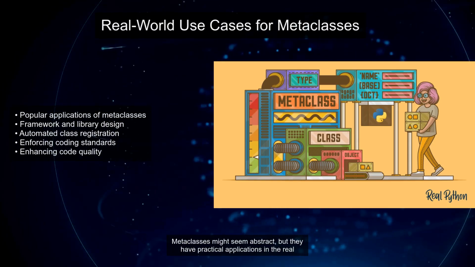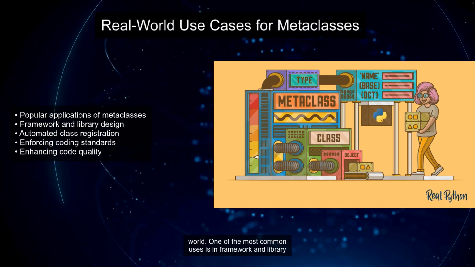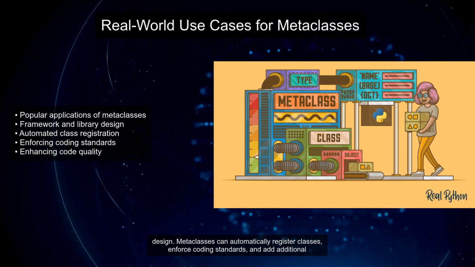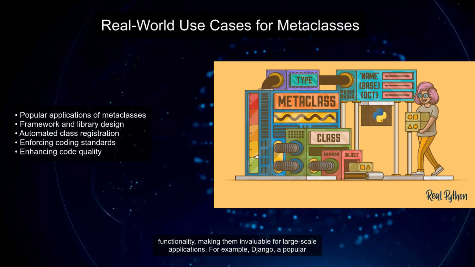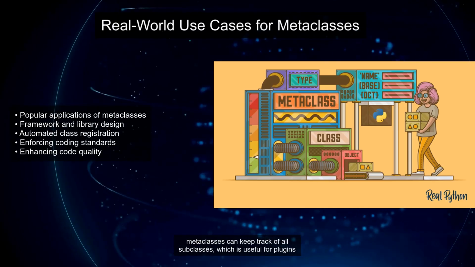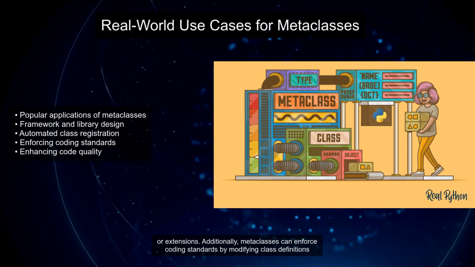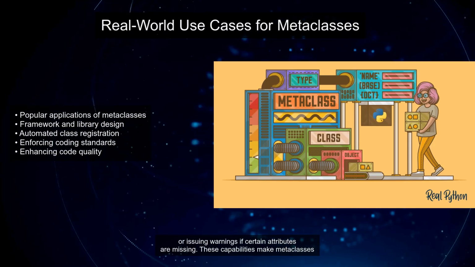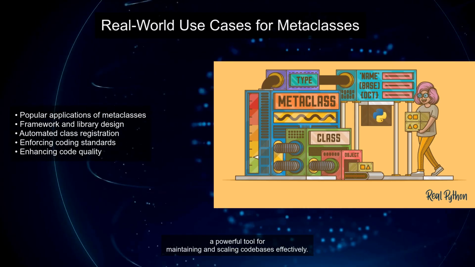Metaclasses might seem abstract, but they have practical applications in the real world. One of the most common uses is in framework and library design. Metaclasses can automatically register classes, enforce coding standards, and add additional functionality, making them invaluable for large-scale applications. For example, Django, a popular web framework, uses metaclasses to register models automatically. In automated class registration, metaclasses can keep track of all subclasses, which is useful for plugins or extensions. Additionally, metaclasses can enforce coding standards by modifying class definitions or issuing warnings if certain attributes are missing. These capabilities make metaclasses a powerful tool for maintaining and scaling codebases effectively.